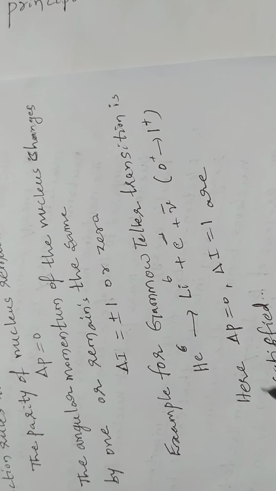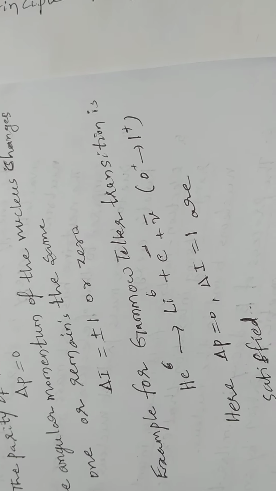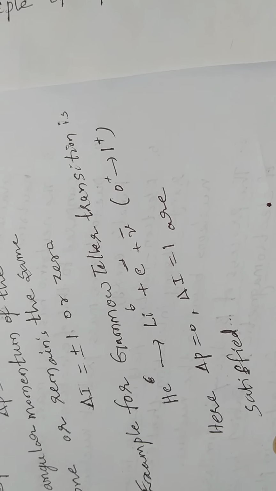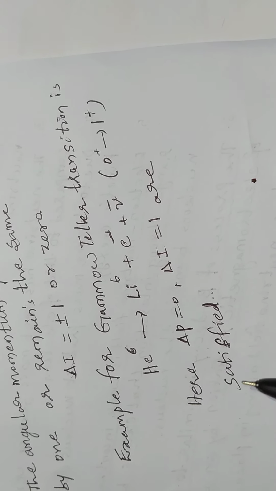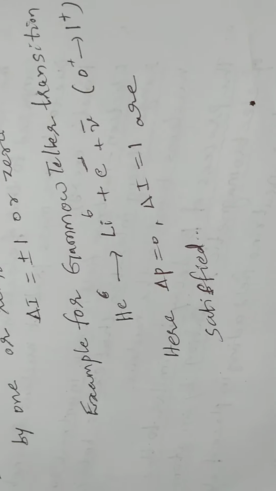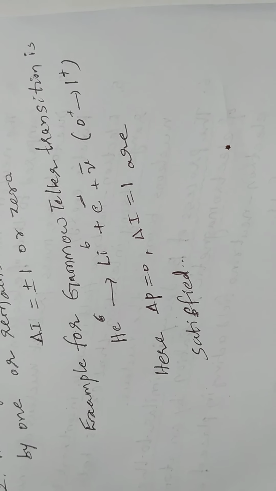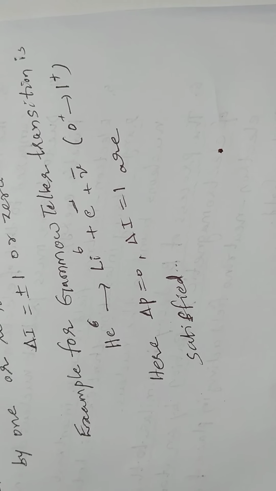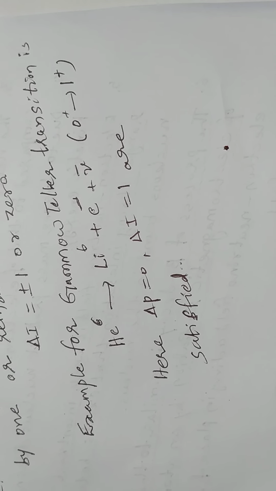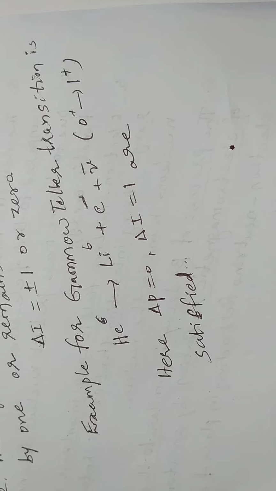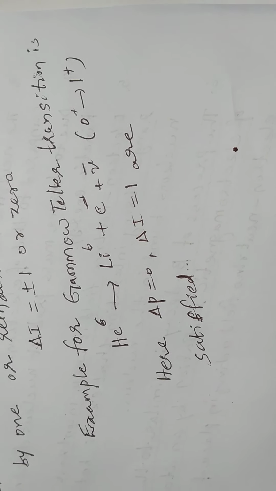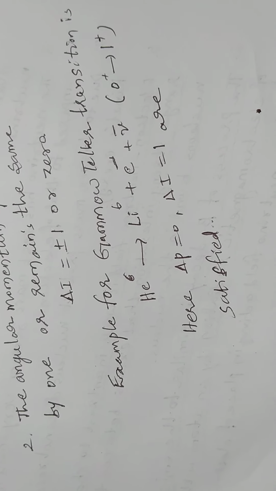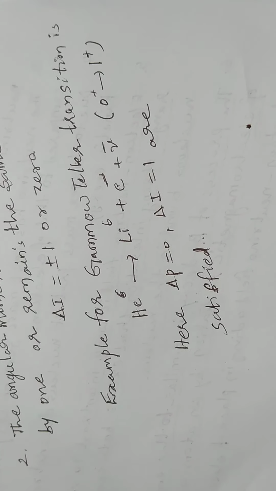But it is forbidden by the Fermi transition rules. The Fermi transition rules allow the 1 to 1 transition. So some decays are allowed by the Fermi transition, and these are forbidden by the Gamow-Teller transition.